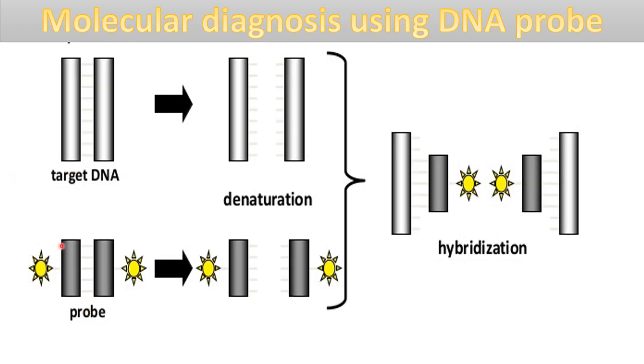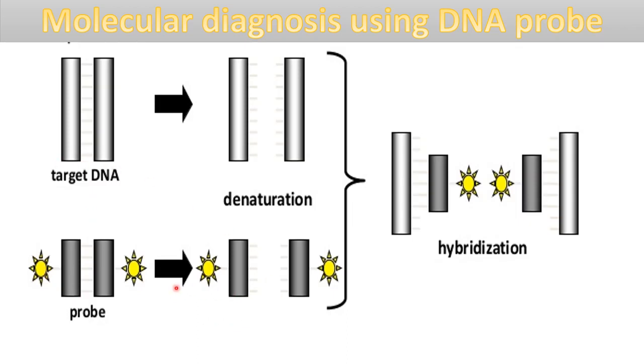This is the complementary strand of DNA, which is radioactive. These signs are here for the radioactivity. We are making this complementary DNA radioactive so that we can easily visualize it. So this is artificially made DNA which is radioactive and complementary to the target DNA. Now why are we making it complementary to the target DNA? So that it can hybridize with the target DNA.